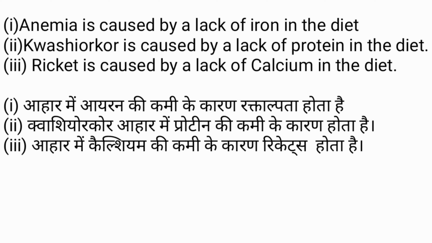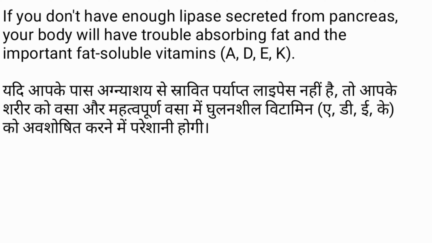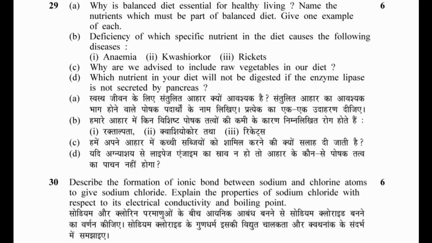1. Anemia is caused by a lack of iron in the diet. 2. Kwashiorkor is caused by a lack of protein in the diet. 3. Rickets is caused by a lack of calcium in the diet. Eating raw vegetables gives you the most enzymes, vitamins, and minerals needed for good health. If you don't have enough lipase secreted from pancreas, your body will have trouble absorbing fat and the important fat soluble vitamins.